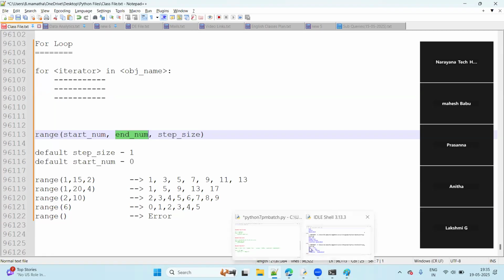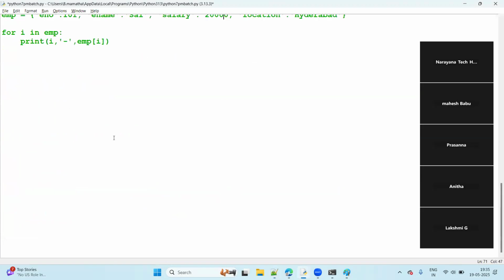Now let's make some programs, guys. Observe here. Write a program to generate the numbers from 1 to 10, guys. Generate numbers from where? From 1 to 10. Tell me the range function, guys. What is the range of 1 to 10? Start, how much is there? 1 is there, right? So take the start as 1. End, how much is there?